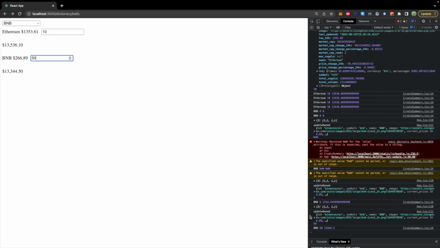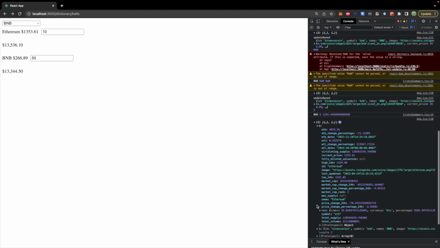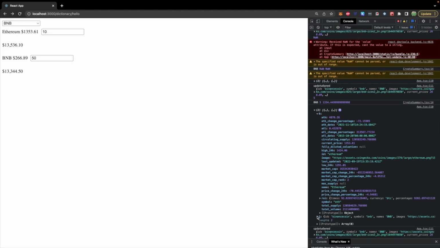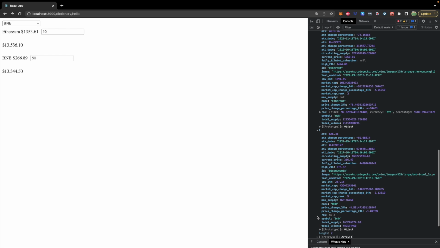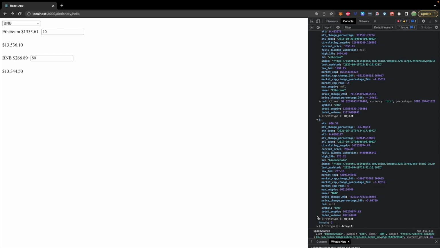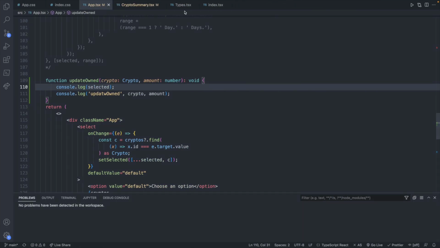You can see this is our array, and we'll have each individual object in here where the property owned can be added up across all of them to be displayed on the page. So there will be some nesting and it's kind of complicated, but I'd like to keep everything in the same spot. So let's define that value on the type.